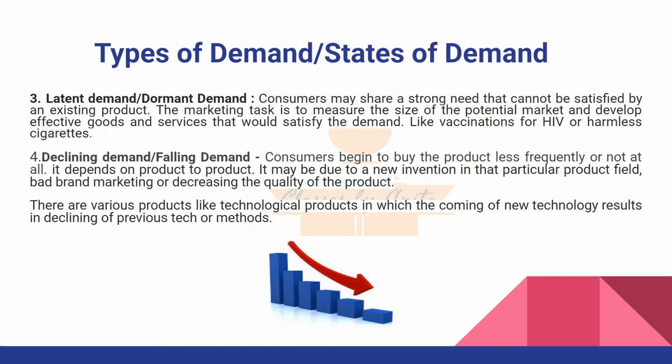So basically declining demand or falling demand जो है ये हमारे उन केसेस में होती है जहां पर हमारे पास अपग्रेडेड वर्जन प्रोडक्ट का आ जाता है. It happens in the case of laptops, it happens in the case of mobile phones, and so in this case जो होता है वो डिमांड previous product की which is less updated और which is outdated is declining और falling.